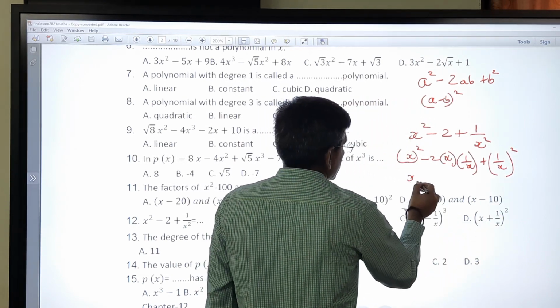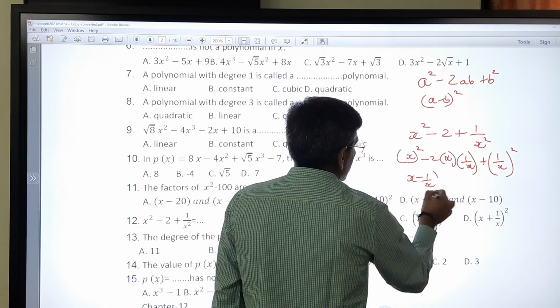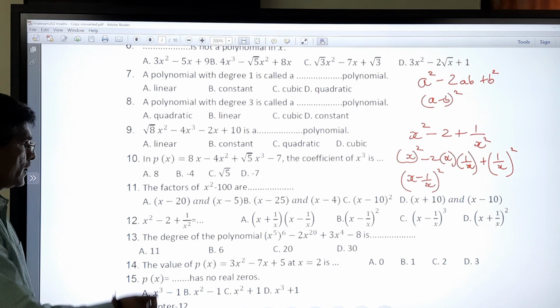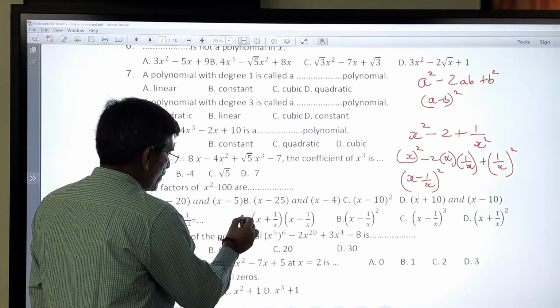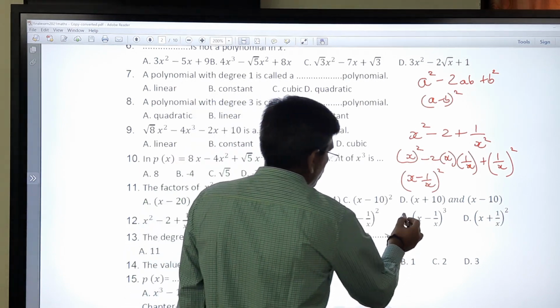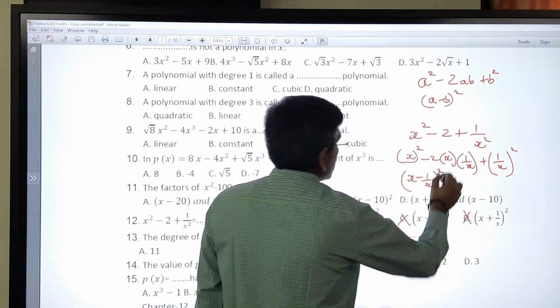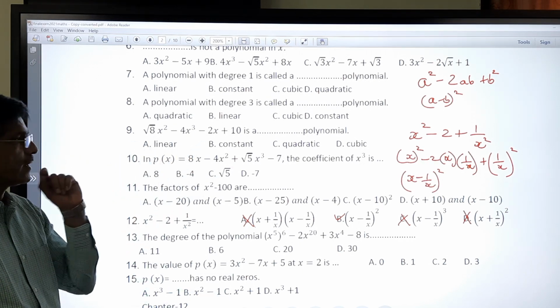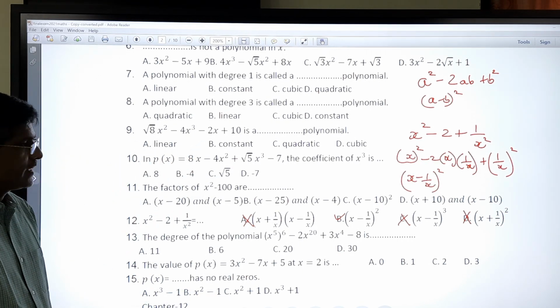That is x minus 1 upon x whole square. So if you see here, it is not possible, it is not possible. So already I have explained, it's one type of factorization that we already completed in 8th standard.